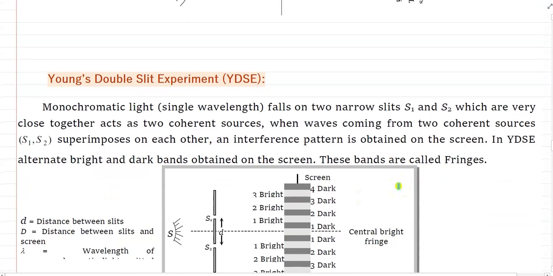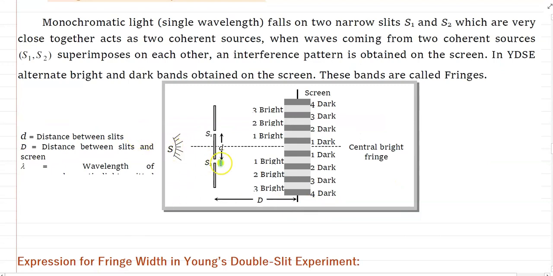Here we discuss only Young's double slit experiment. In Young's double slit, we take one single source and use division of wavefront. By division of wavefront, we make two sources S1 and S2.